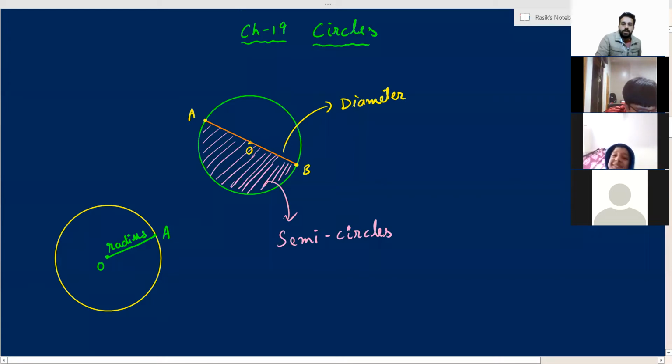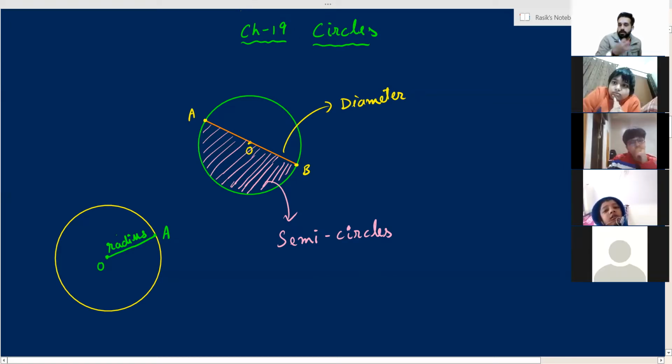Varan, pay attention. Radius of the circle is the line segment which joins the center of the circle with any other point on the circumference of the circle. Half of the diameter is the radius. Okay. So this is known as radius of the circle.